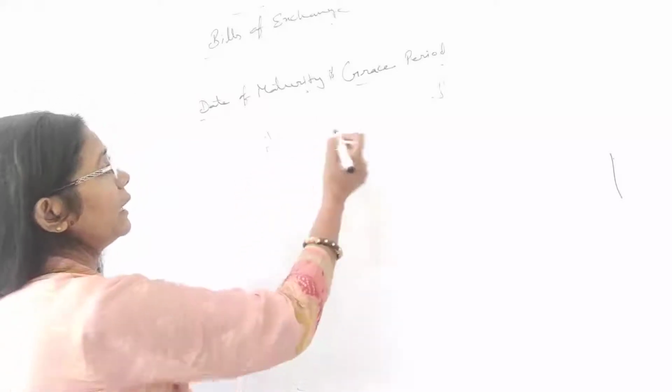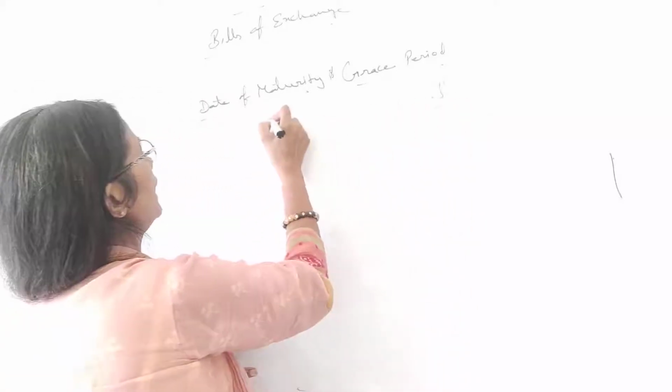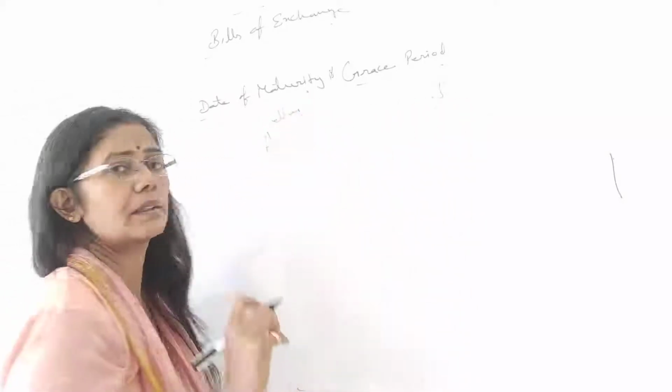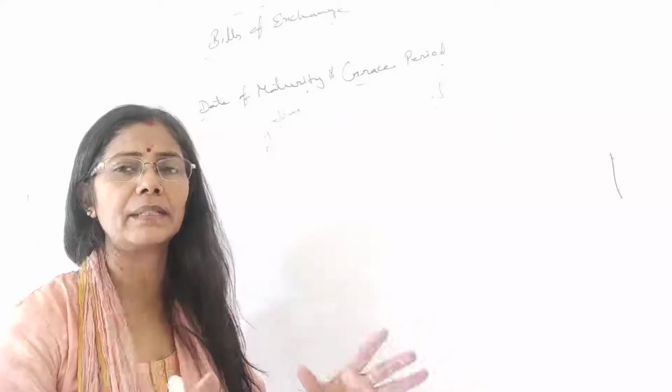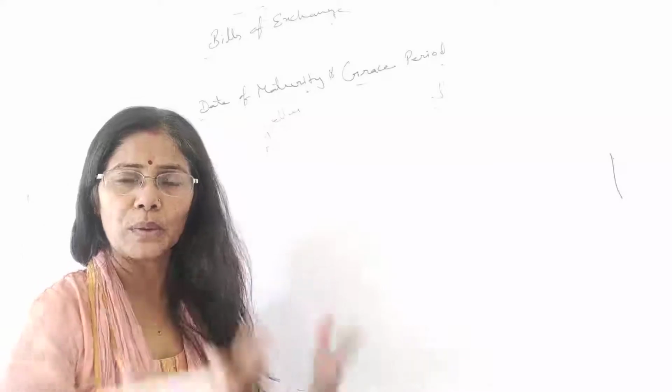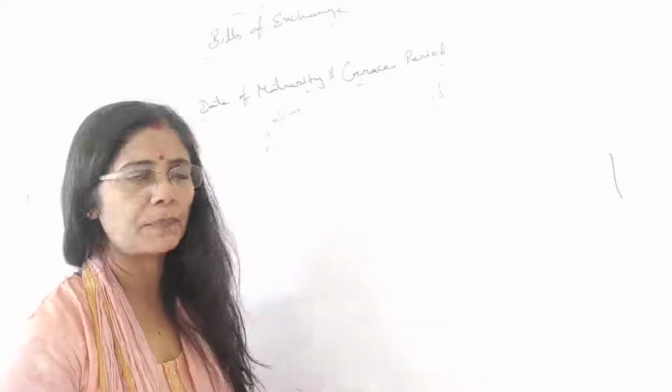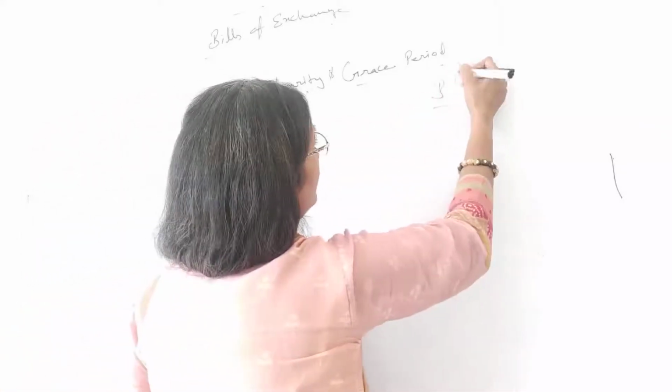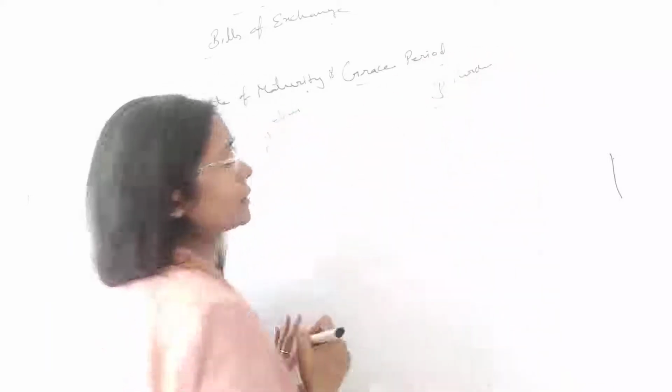A is the seller, so you should understand this concept very clearly. This is a very easy and interesting chapter. If you understand 1 or 2 illustrations, that means most of the chapter is done.